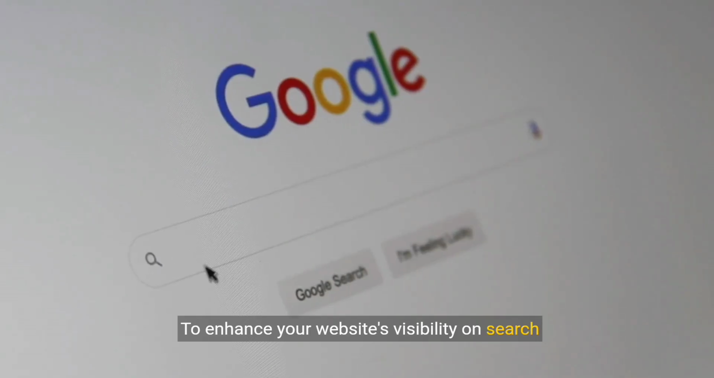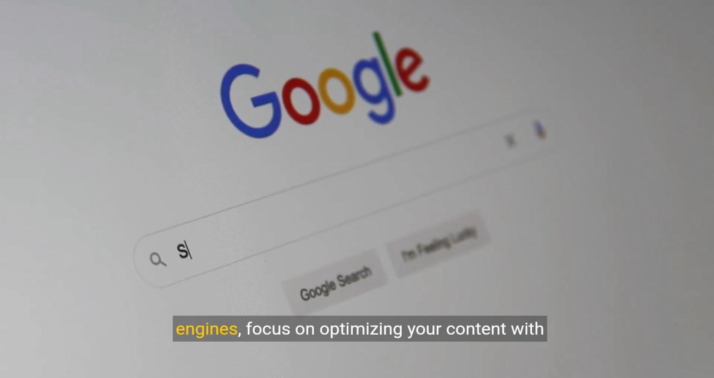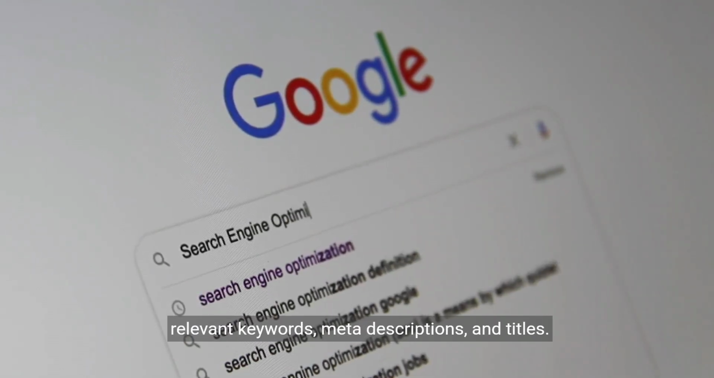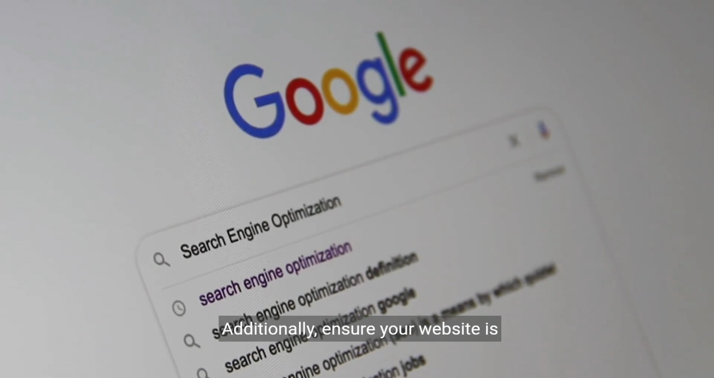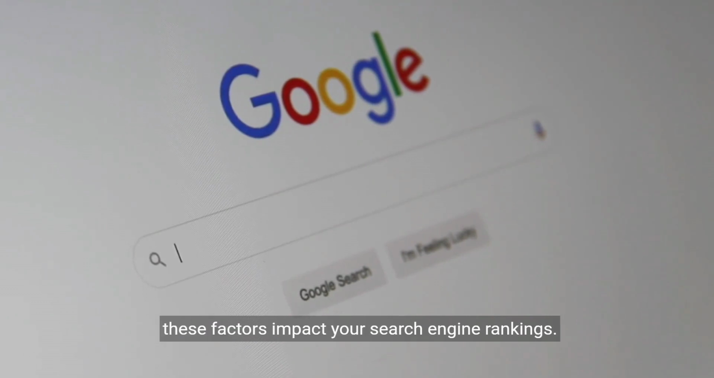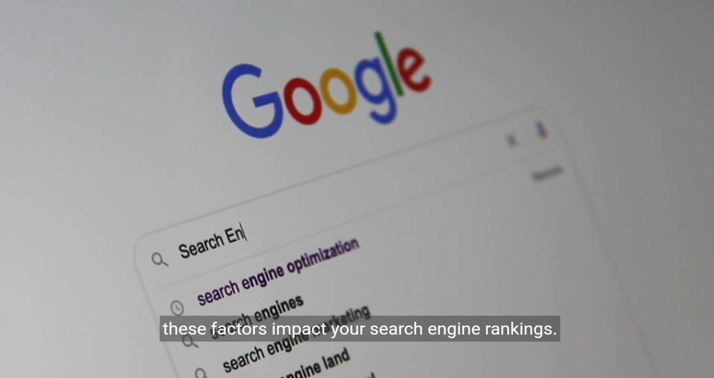To enhance your website's visibility on search engines, focus on optimizing your content with relevant keywords, meta descriptions, and titles. Additionally, ensure your website is mobile-friendly and has a fast loading speed, as these factors impact your search engine rankings.